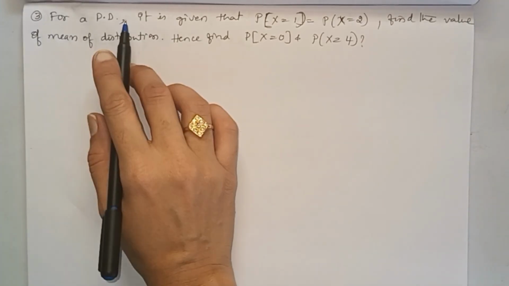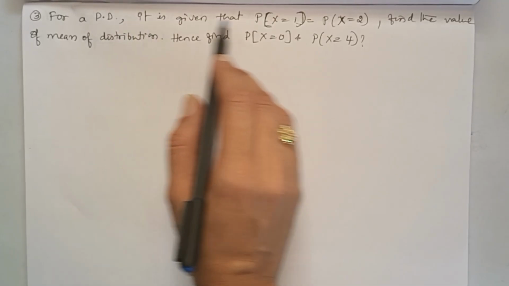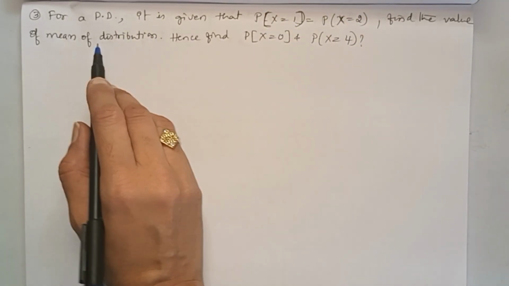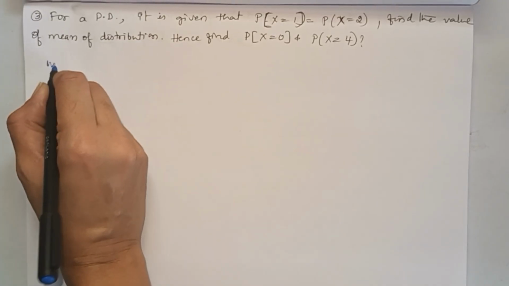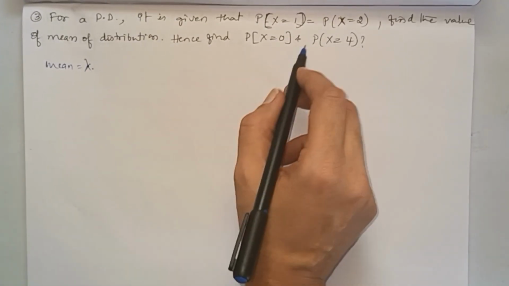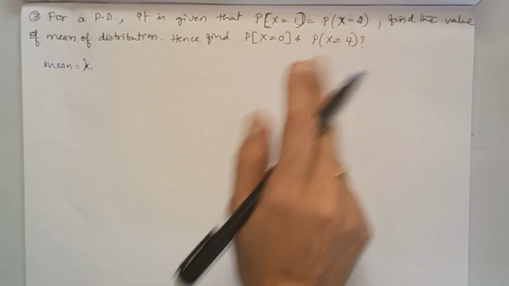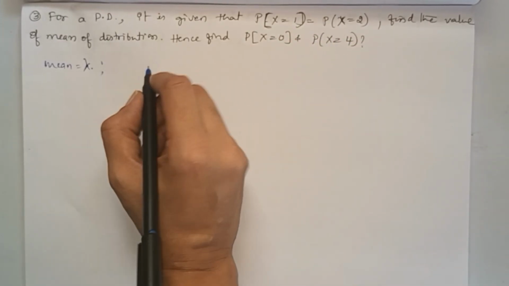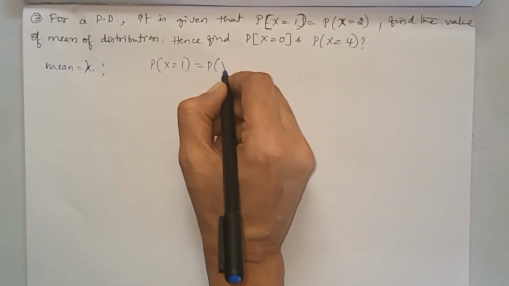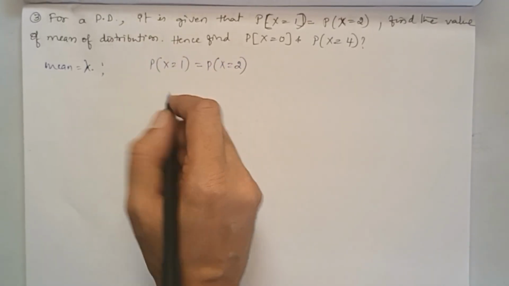See the third one. For a Poisson distribution, it is given that P of x equal to 1 equals P of x equal to 2. Find the value of the mean of the distribution. So mean is nothing but lambda. You have to find the value of lambda. Hence find P at x equal to 0 and probability at x equal to 4. So let us do that. Here given P of x equal to 1 equals P of x equal to 2. These two probability values are the same.